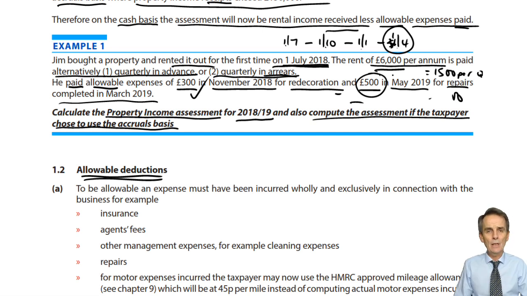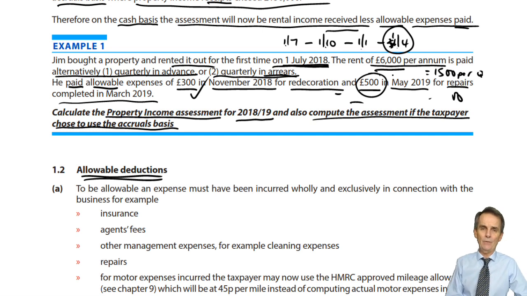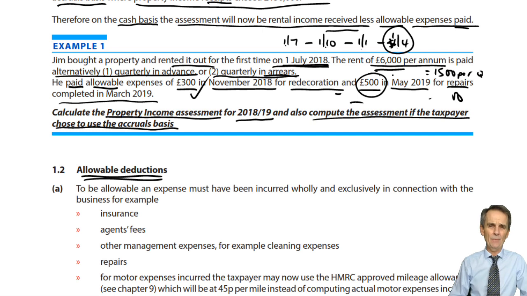So all we've got to do, therefore, is to put those figures together of what rental income was received, less the expenses paid, based in terms of rental income received anyway, on whether the amounts were received in advance, in arrears, and whether or not payments due at the 31st of March 19 or the 1st of April 19 were actually received at that date, or at least by the 5th of April 19. If received after that date, they're not in this tax year, they're in the next tax year.